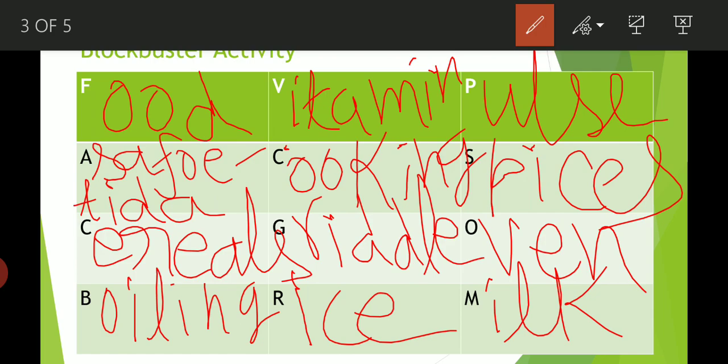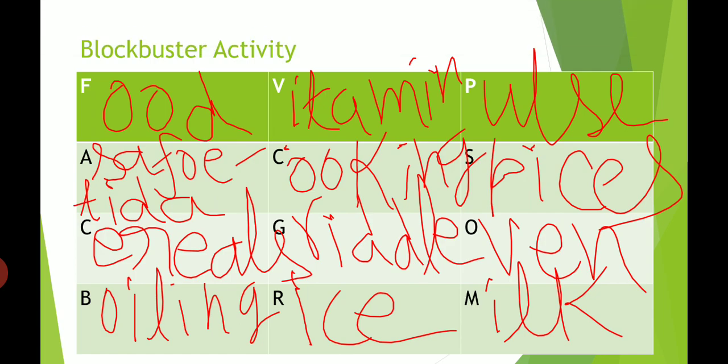All of you have enjoyed participating in this activity. This type of activity is very useful for you to revise all the concepts of this chapter. You have to practice this one. I'll also give you the link of this activity in the description box. You have to practice that one, right? Good.